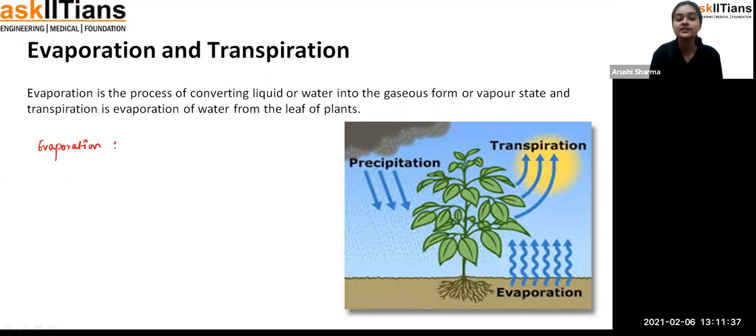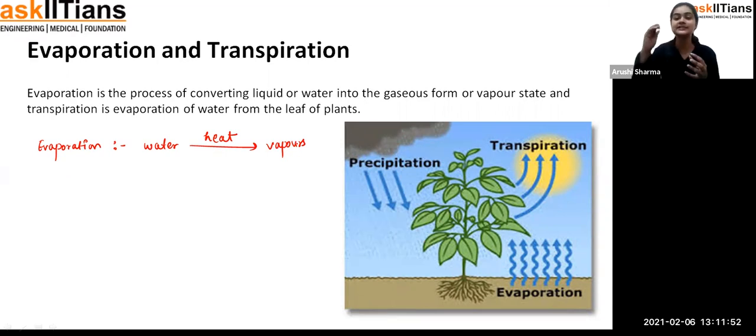In evaporation, students, what exactly happens is that when water gets heat, on heating the water, it converts into vapors. When the water is present in the oceans, lakes, or any other source of water, and the sun is there, the sun is giving its rays, and due to that, the water is getting heated up, and it is getting transferred into vapors, and those vapors are going to the atmosphere. Okay, so that is evaporation.